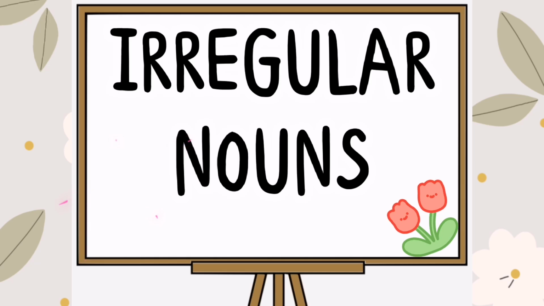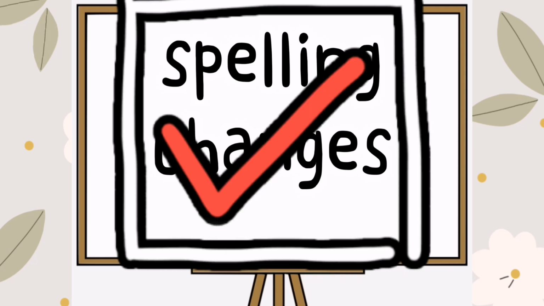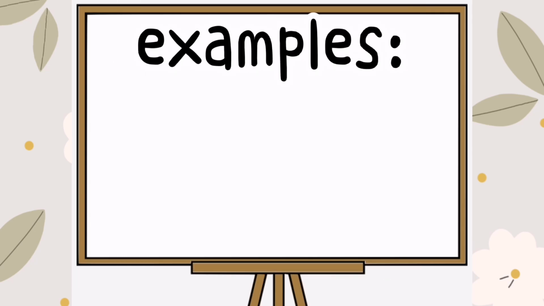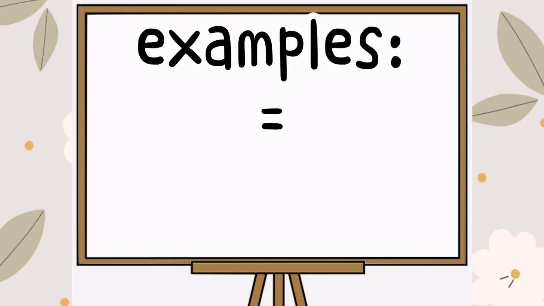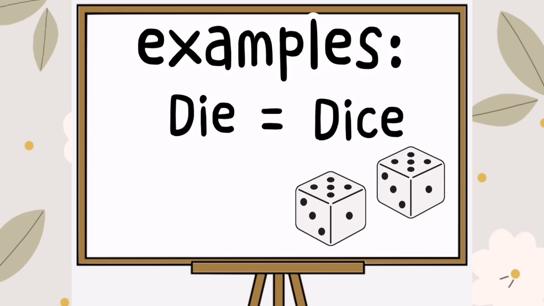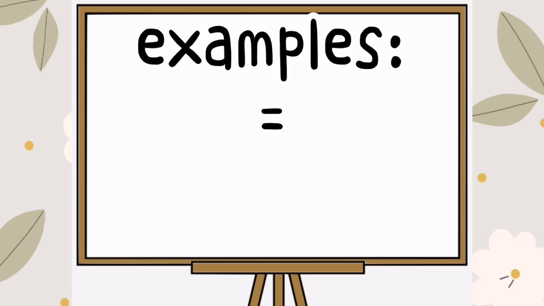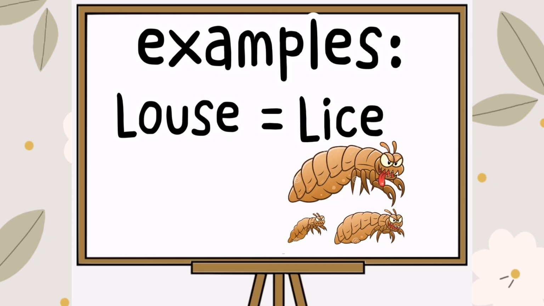Irregular nouns do not become plural by simply adding S or ES. Their spelling changes when the plural form is used. Example, person, people, die, dice, mouse, mice, louse, lice.